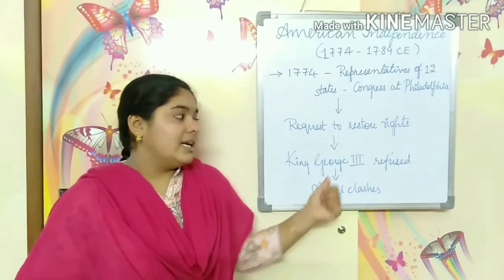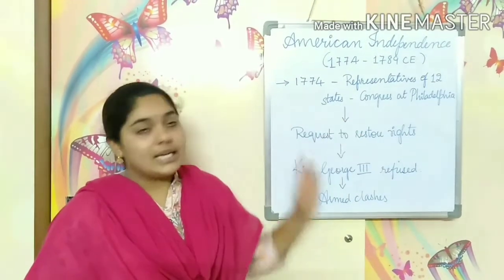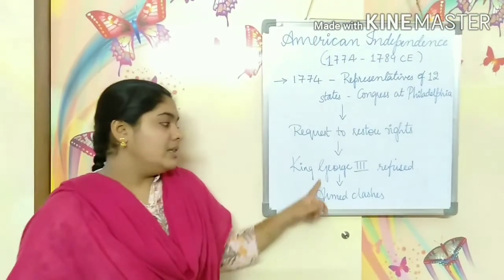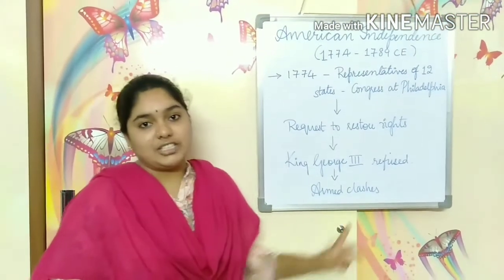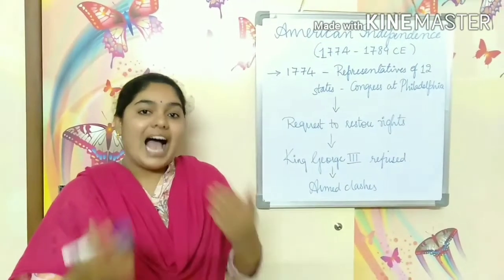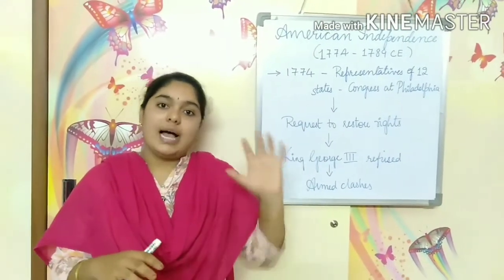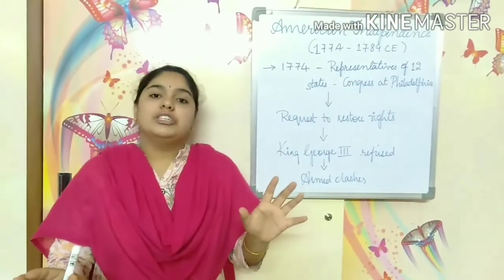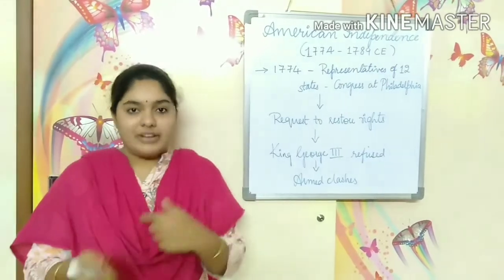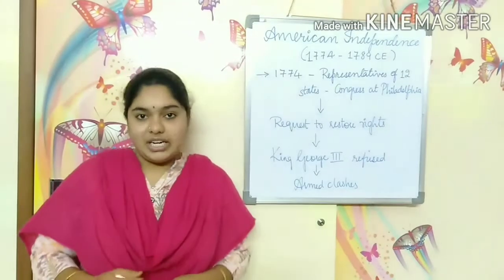As the king refused to give them rights, the American leaders thought they would go for a war with the British. So this resulted in armed clashes, meaning fighting with weapons. Armed means possession of weapons, having weapons. Soldiers of both parties, American soldiers and British soldiers, came and fought a war with weapons. So this happened in 1774.